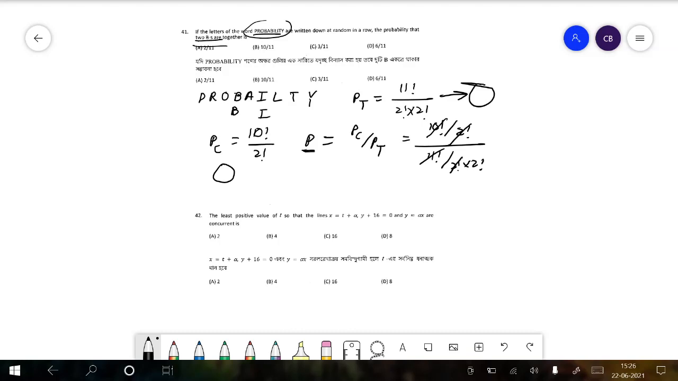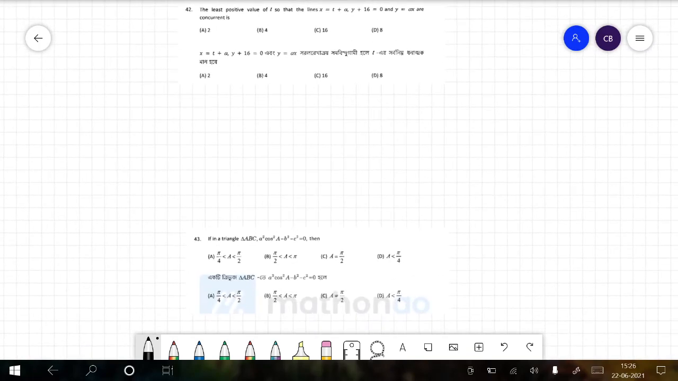So if we cut 10 factorial with 11 factorial, we get 1 by 11, and with the remaining factor, the answer is 2 by 11. There you go. The answer is A. On to the next question.